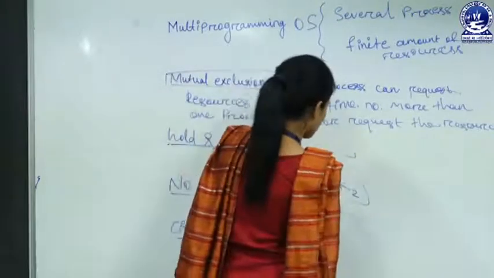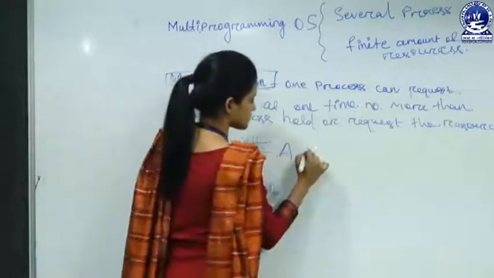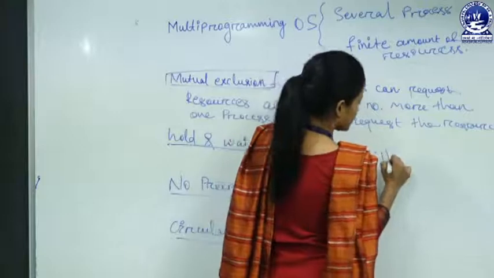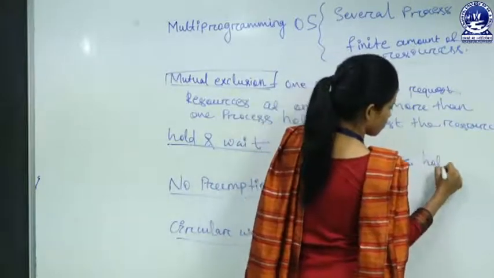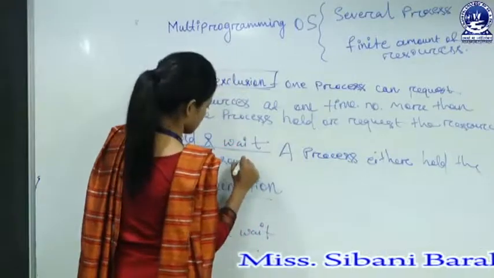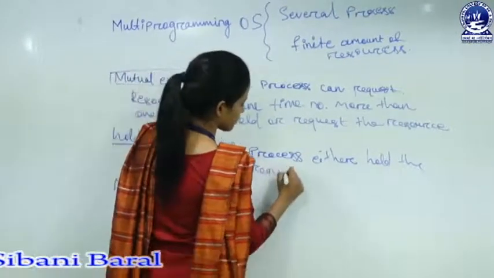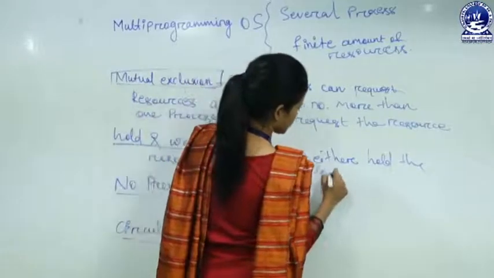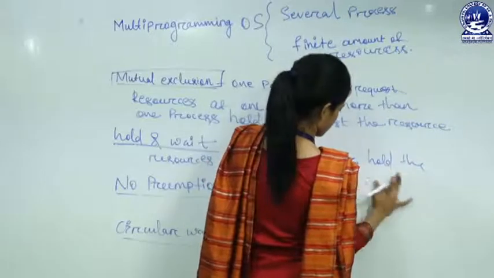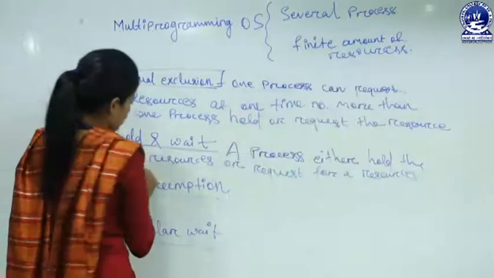So in the hold and wait condition, a process either holds a resource or requests a resource, not at a time.